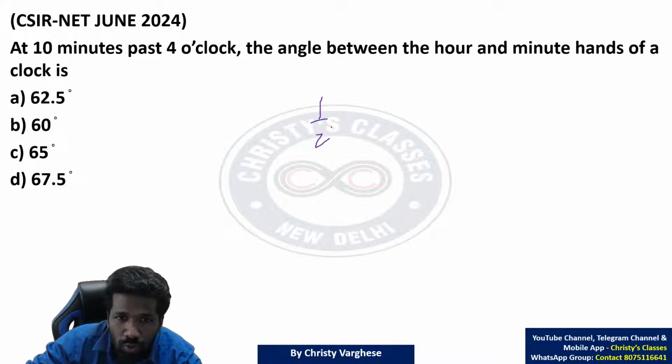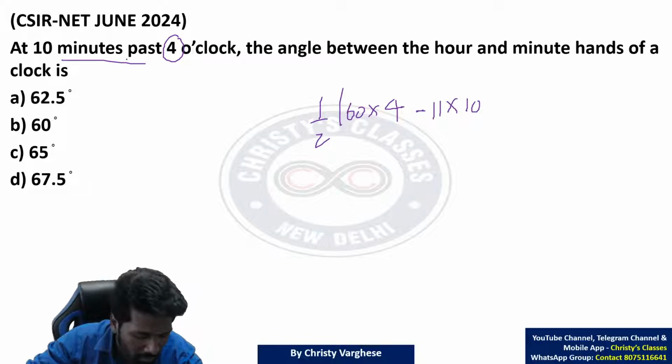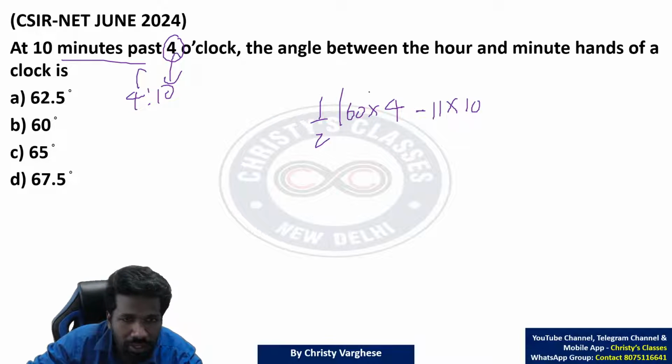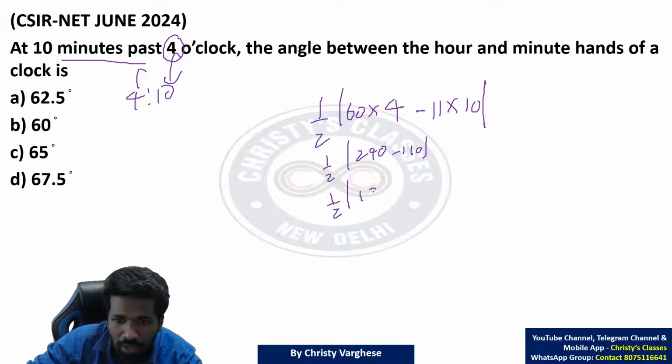So half into 60 into h value, what is it? 4 o'clock and something. So h value is 4, minus 11 into the minute value. 10 minutes past 4 means 4:10, so 4 hours, 10 minutes. So half into 60 into 4 minus 11 into 10. So half into 240 minus 110. That is half into modulus of 130.